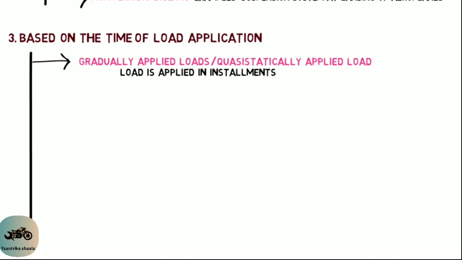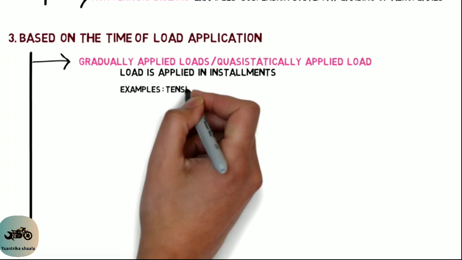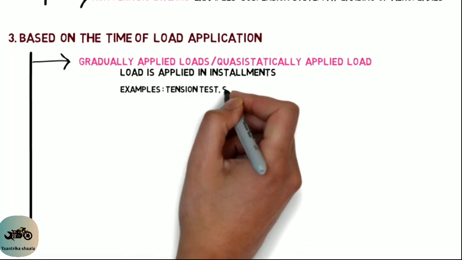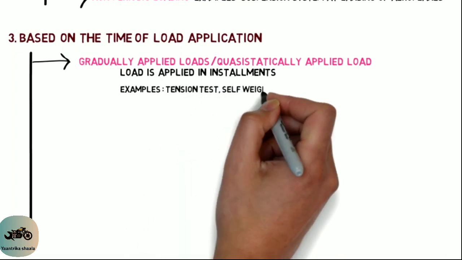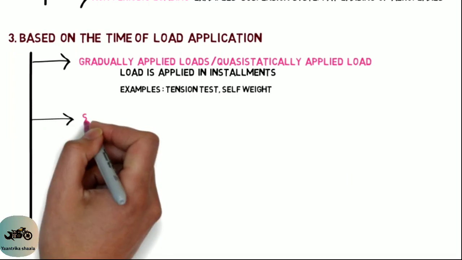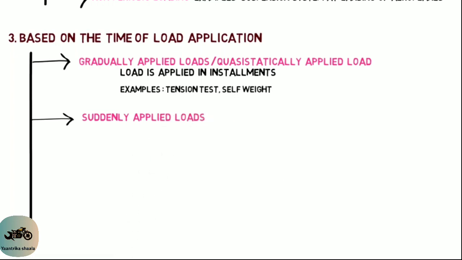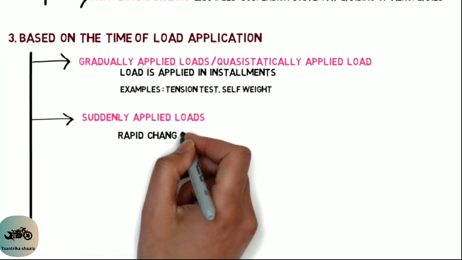The gradually applied load will come under the static load only. Here are some examples where the gradually applied loads are applied: at the time of tension test and self weight. Second one, suddenly applied loads. Suddenly applied loads are defined by rapid changes in magnitude.